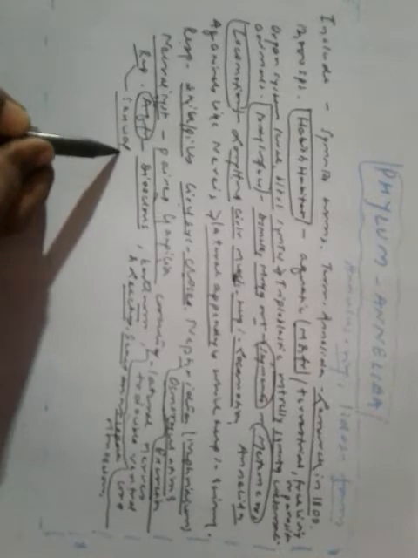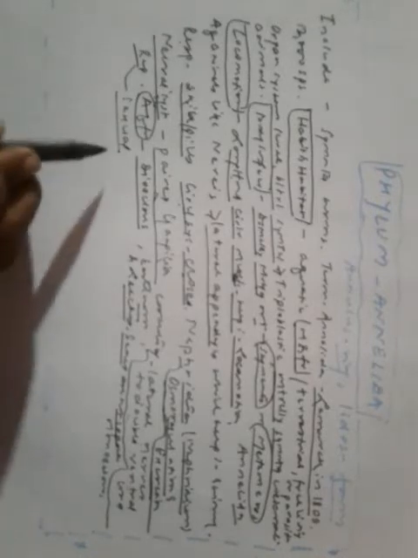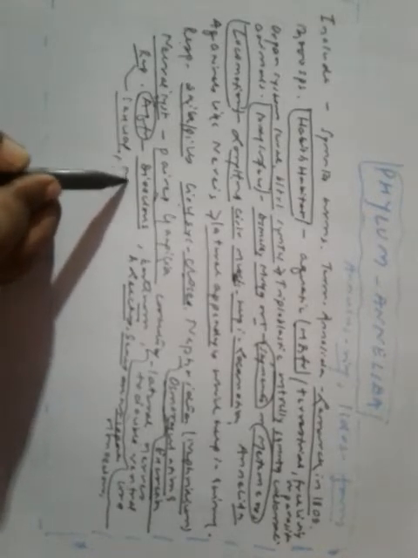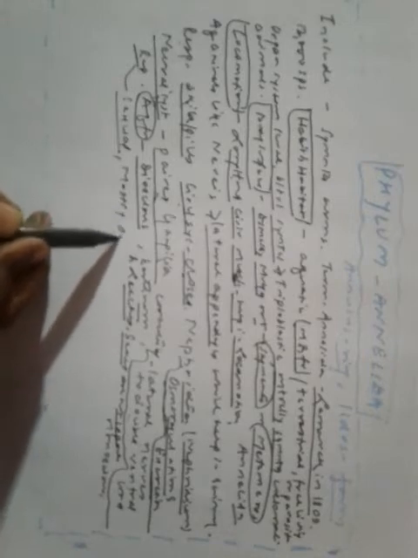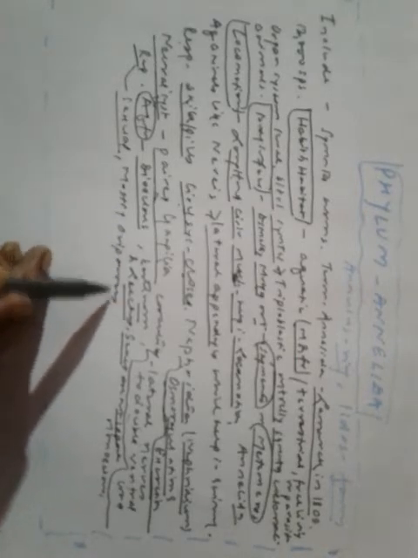That means they are monoecious. Reproduction is sexual, and most of them are egg laying, mostly oviparous. Fertilization may be internal or external.